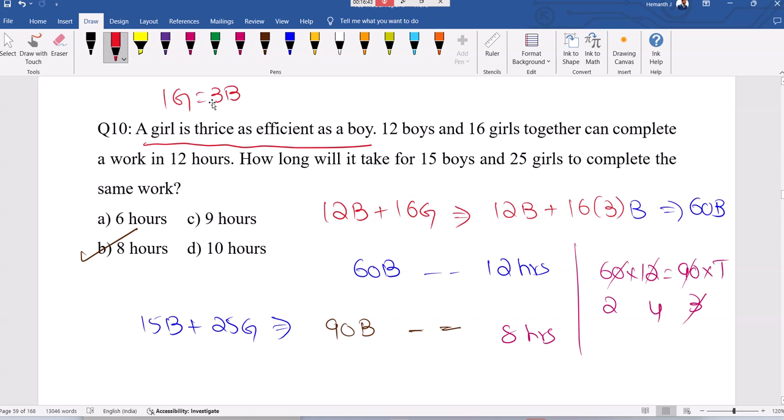Timing means then divided. Suppose a girl is taking thrice the time taken by a boy, then one girl equal to 1 by third of a boy, inversely proportional. Boy equal to 3 girls you can take. If it is timing instead of efficiency, then you can write boy equal to 3 girls.